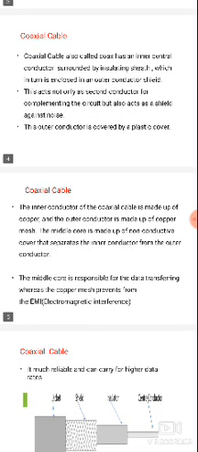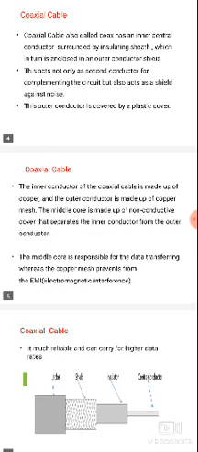Next, this outer conductor is covered by a plastic cover. First, the inner conductor is surrounded by an insulating shielding path, which is enclosed by the outer conductor. Again, the outer conductor is covered by a plastic coat. So it contains four parts: the inner conductor, the insulating sheet, the outer conductor, and the plastic cover.